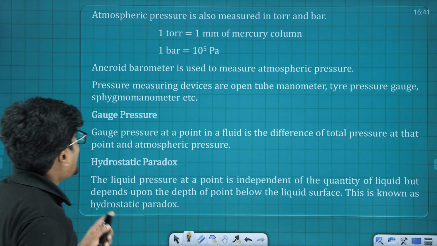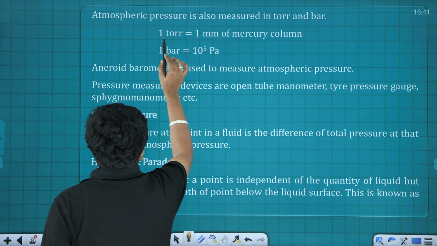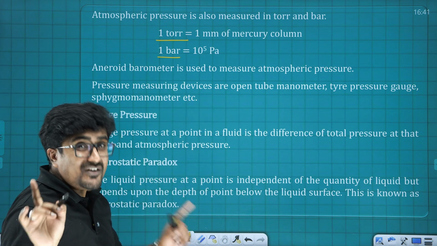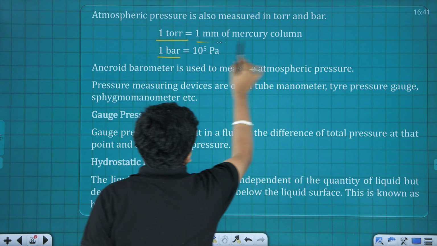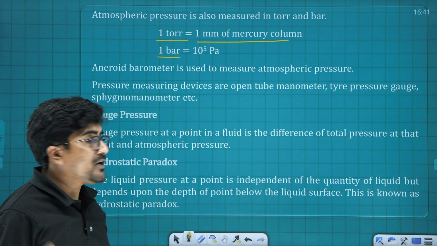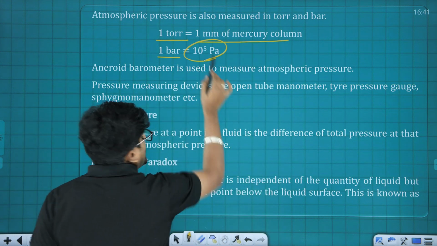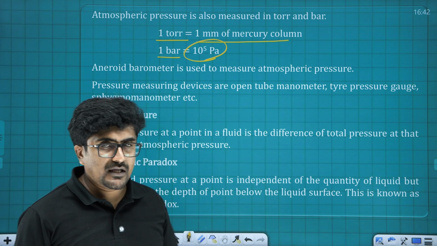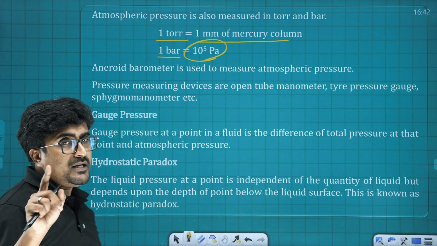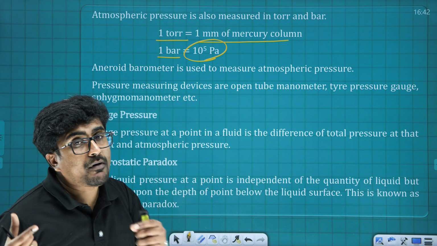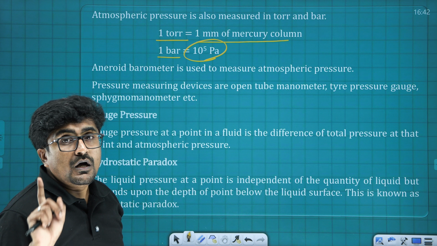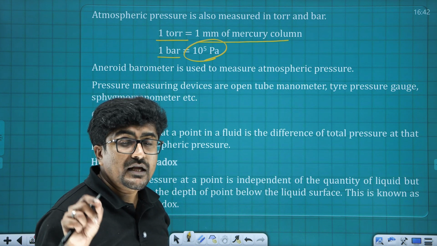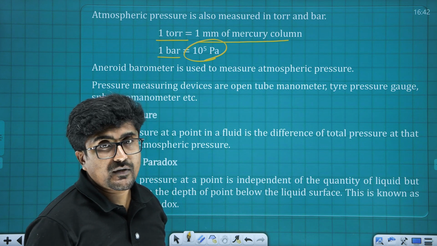Okay, now other than this we have got 2 more units, that is torr and bar. One torr is 1 millimeter of mercury column, and one bar is 10 to power 5 Pascal. Okay, so these unit conversions must be very clear. I repeat once again, one torr is 1 millimeter of mercury column and one bar is 10 to power 5 Pascal. And what is 1 atmospheric pressure? 1 atmospheric pressure is 101,325 Newton per meter square.